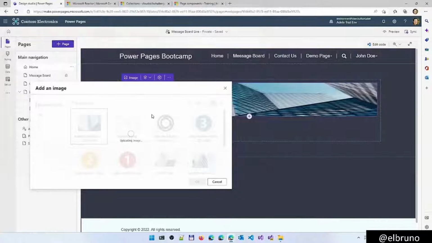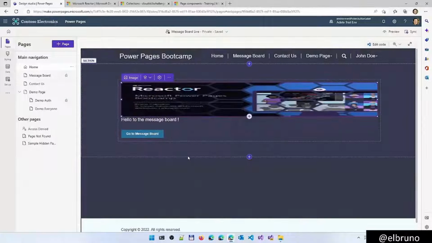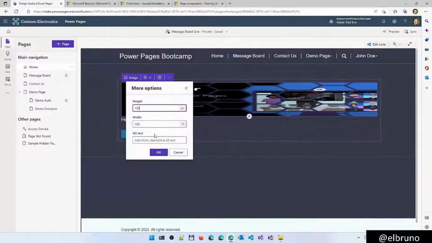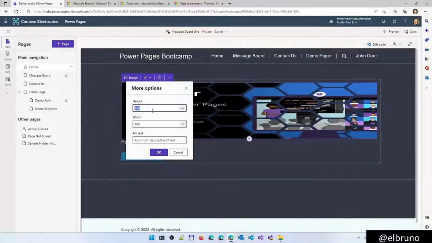Power Pages title. There it is. We have the image. We're going to use the image. Maybe I need to change some of the properties of the image. So let's make it a little bigger, still a little bigger.